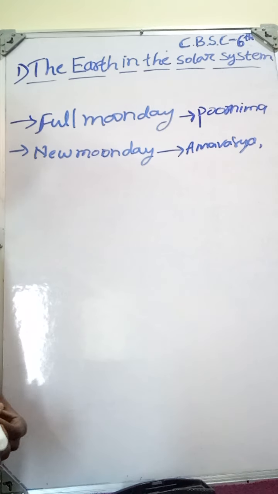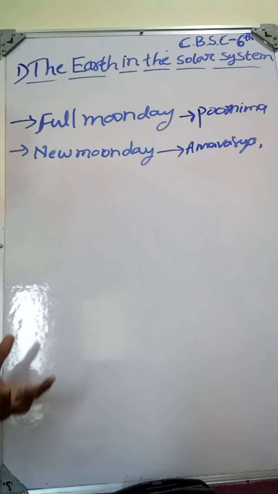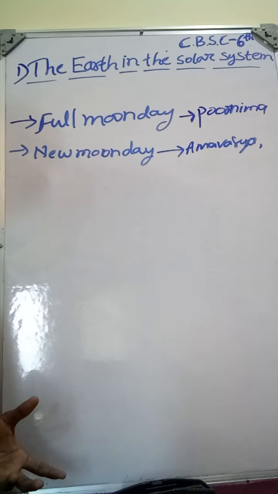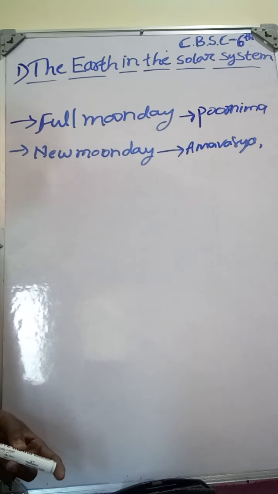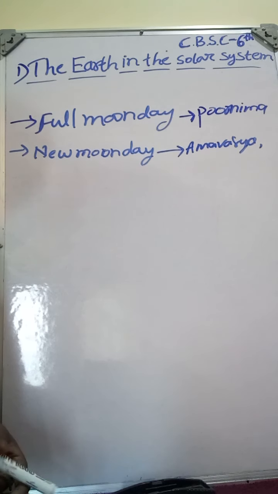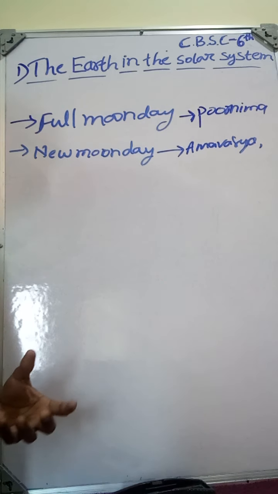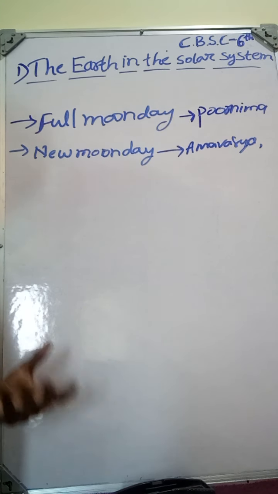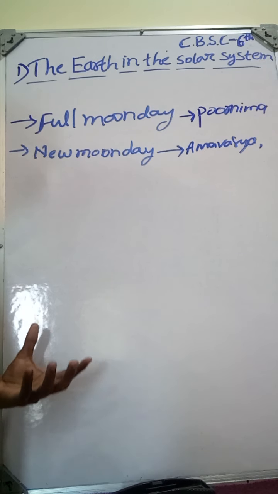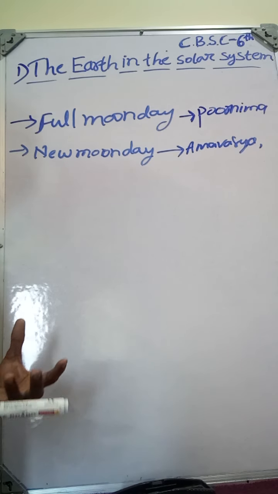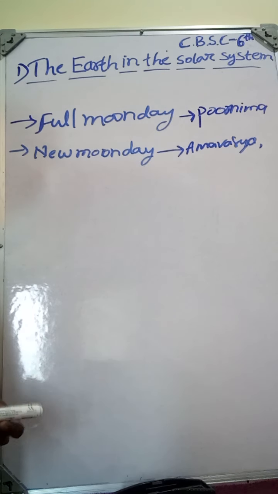Here we get one doubt: why, sir, can't we see these stars and moon in the daytime? There is a reason. In the daytime the sun is dominating the other shining objects. That's why we can't see the moon and stars in the daytime.